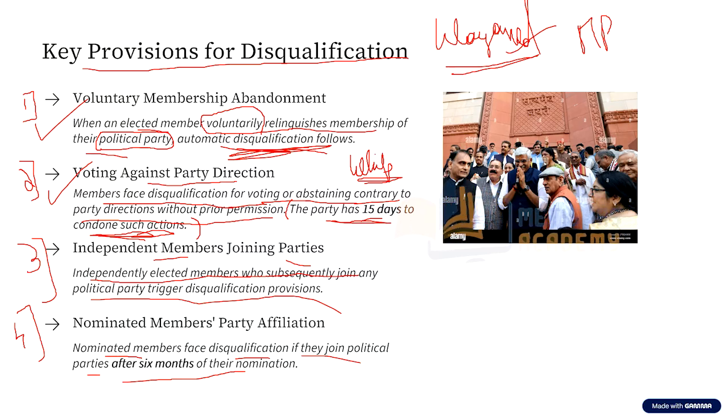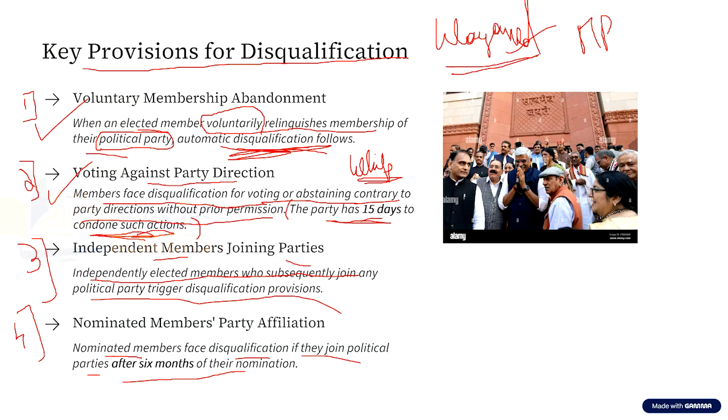No, they will not be disqualified if the nominated members join a political party within 6 months. But after 6 months, if they join a political party, then these nominated members from the House can be disqualified. Okay, so this is the last provision with respect to anti-defection law.